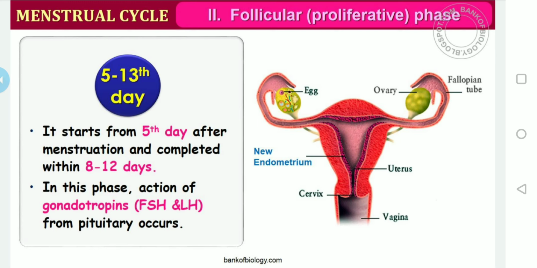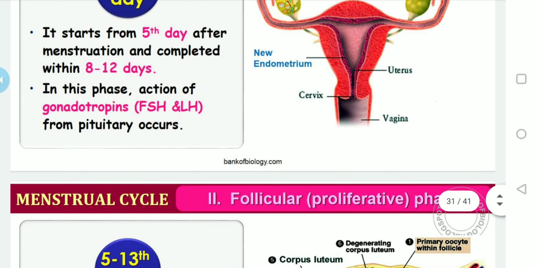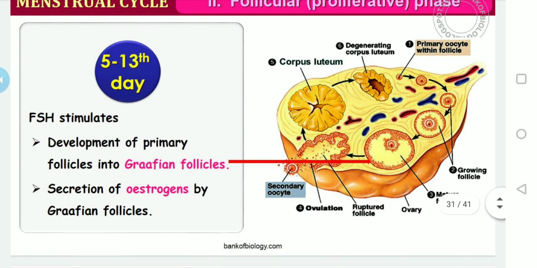In this phase, the gonadotropin hormones, that is FSH, follicle stimulating hormone, and luteinizing hormone from the pituitary act. The secretion of gonadotropin hormones increases during the follicular phase and stimulates follicular development, as well as the secretion of estrogen by the growing follicles.